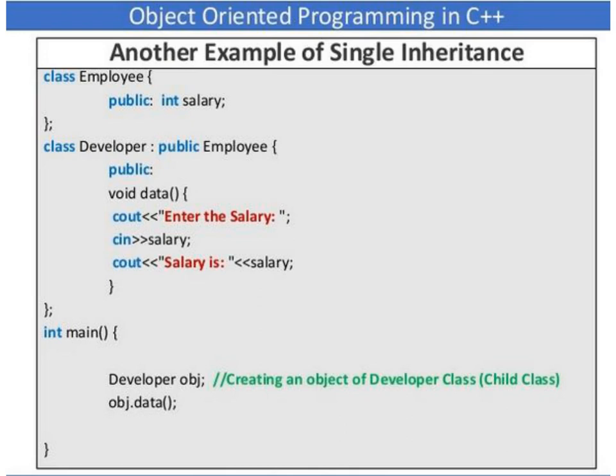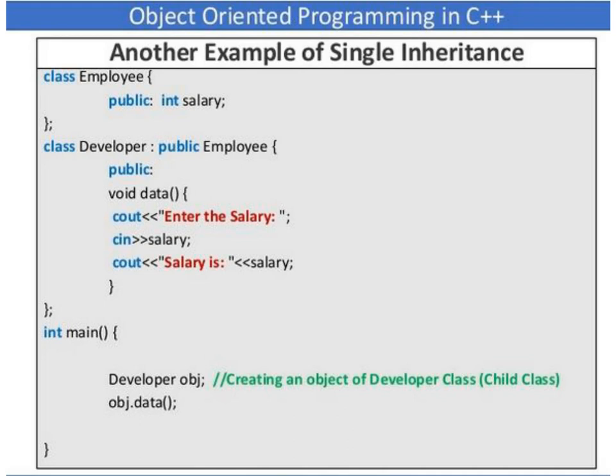Another example of single inheritance where we have employee as a base class and developer as a subclass. We have declared the class employee, and in that we have declared one public data member called int salary. Then we have declared one subclass called developer, which has been derived from the class employee. In the developer subclass we have declared one member function called data. In that data function we are asking the user to enter the salary value. So we are reading the salary value, then we are printing the salary value.